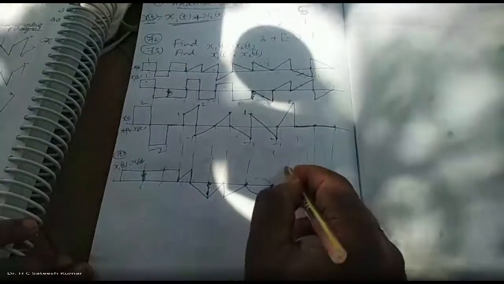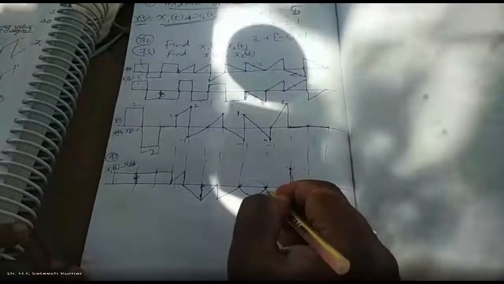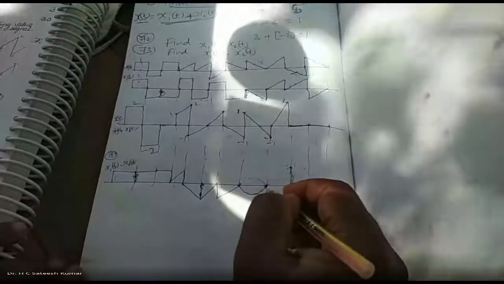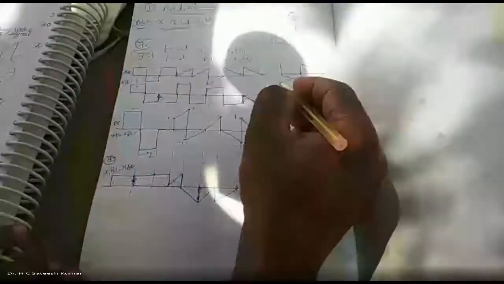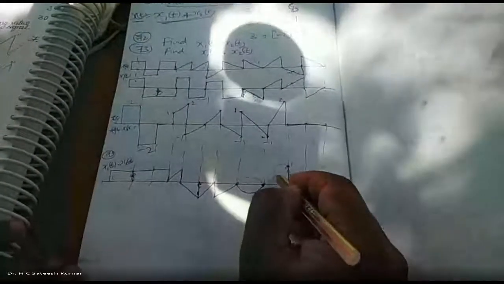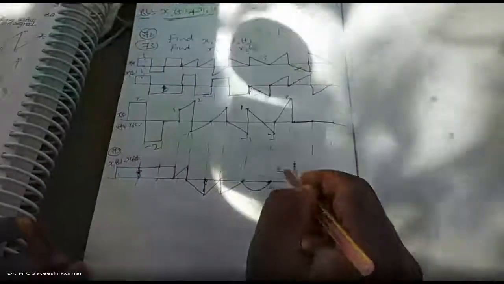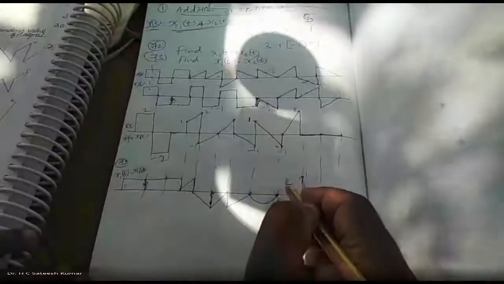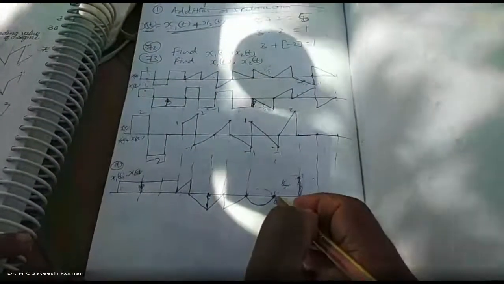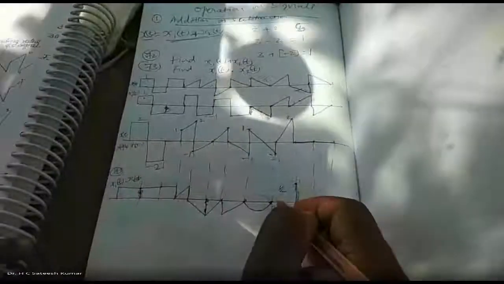Okay, right. The parabola can be on the top side or at the bottom side. So this endpoint is 1. This endpoint is 0. In between these two points, there is a parabola. We don't know which. See, if you take a straight line, the halfway value is half. If you multiply the halfway values of these two signals and get more than half, you write the parabola on the top side. If you get less than half, you take the bottom side.